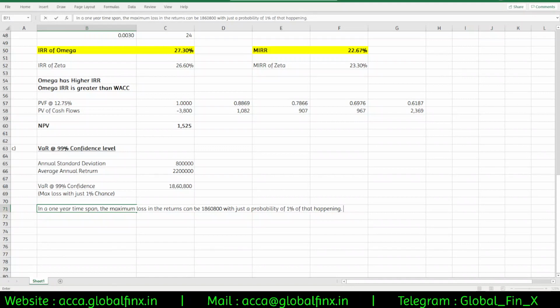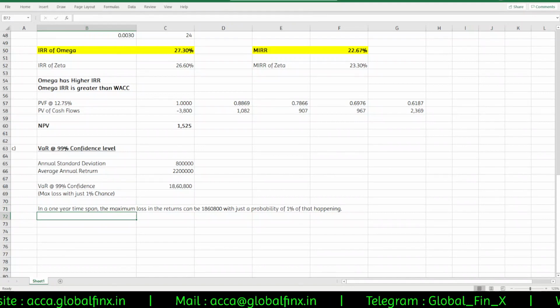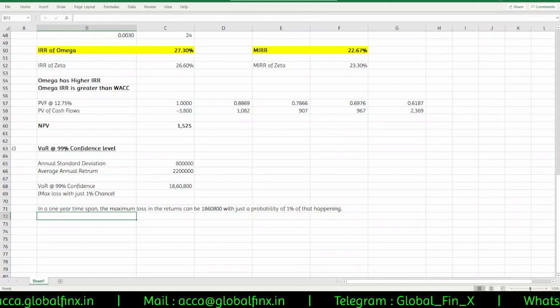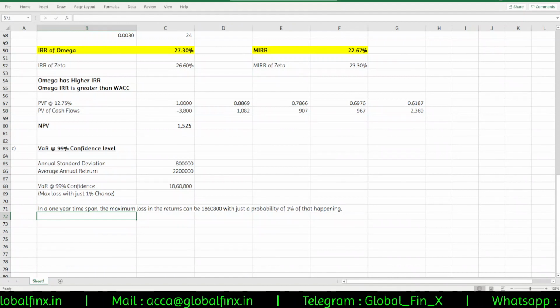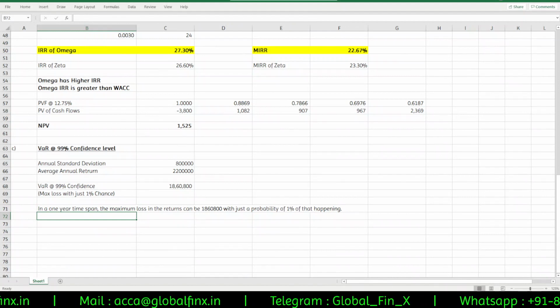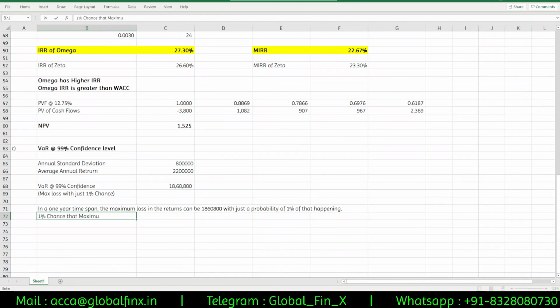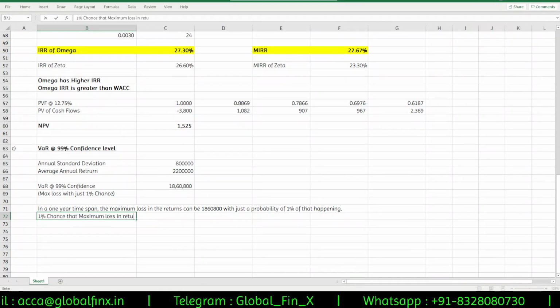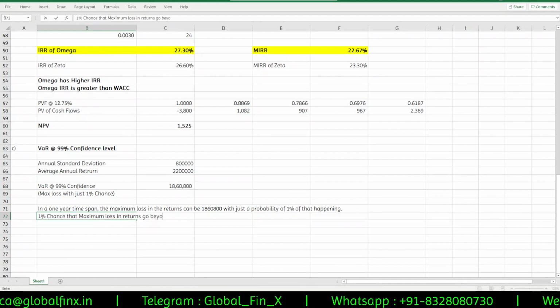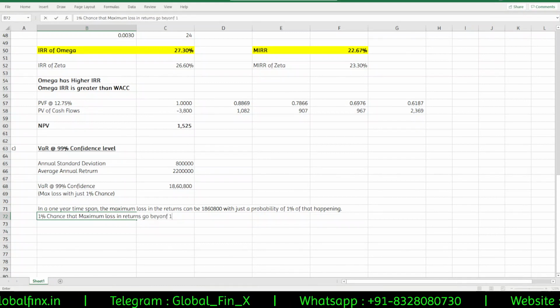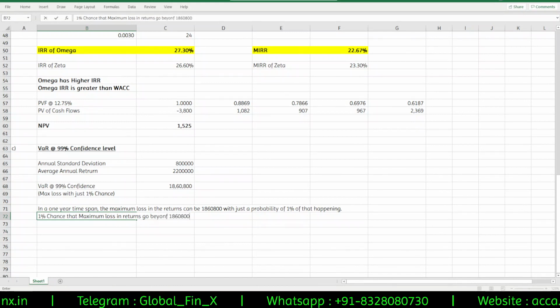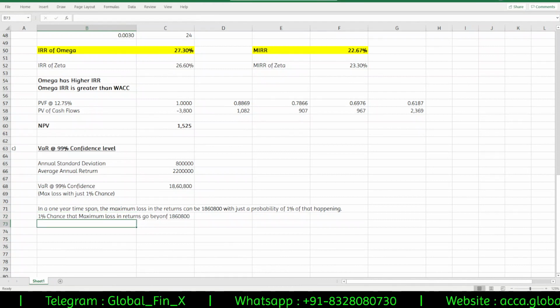There is only 1% chance that the maximum losses go beyond 1860800. That is a phrase, okay? 1% chance that maximum loss in returns go beyond 1860800. That is what this VaR stands for.